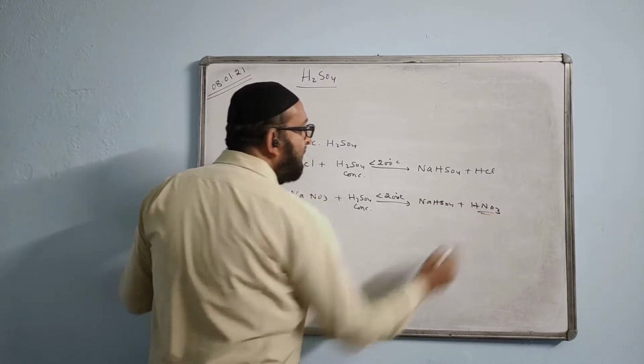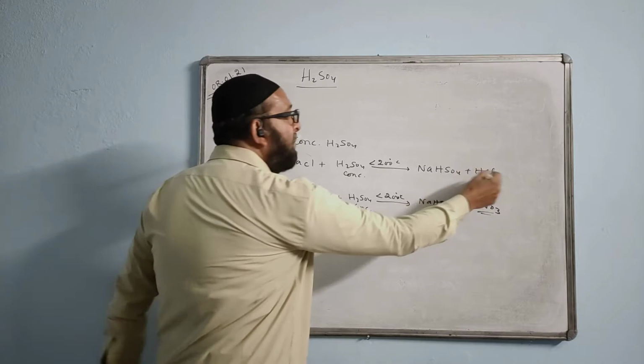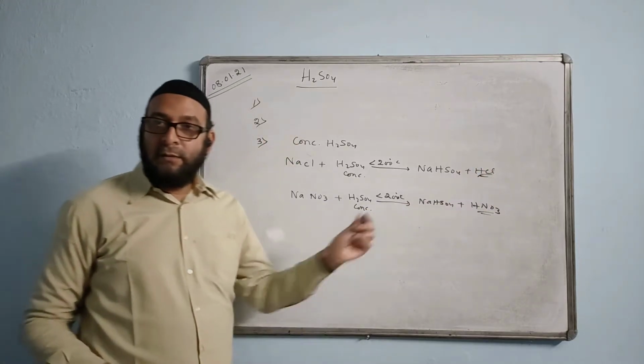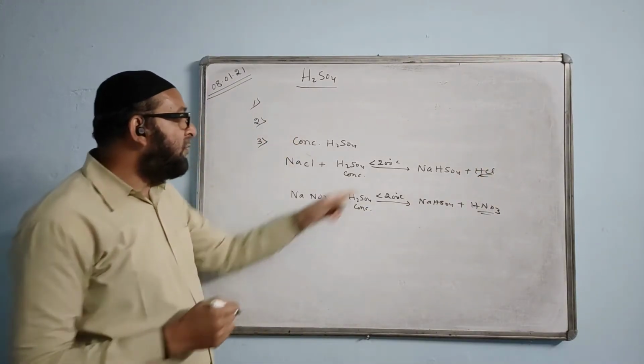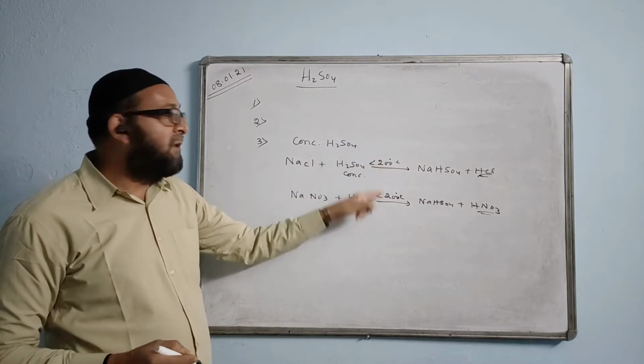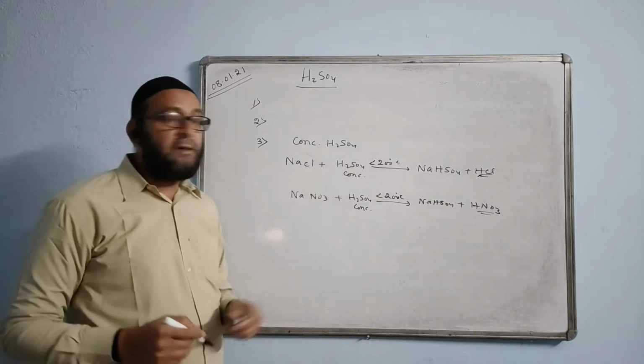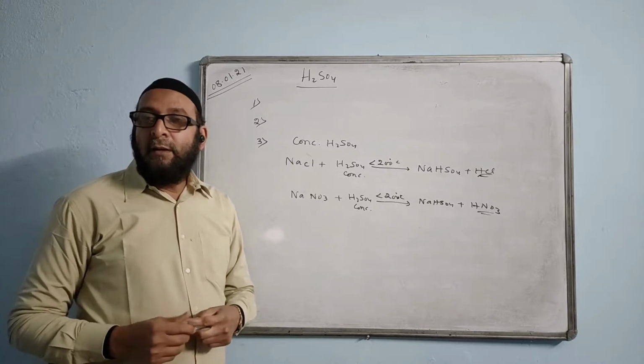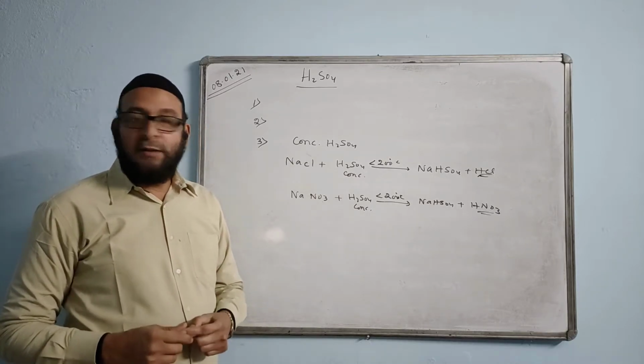This was the lab preparation of nitric acid and this was the lab preparation of hydrogen chloride gas. Whenever you see the temperature given as less than 200 degrees Celsius, the role of concentrated sulfuric acid will be less or non-volatile acid.